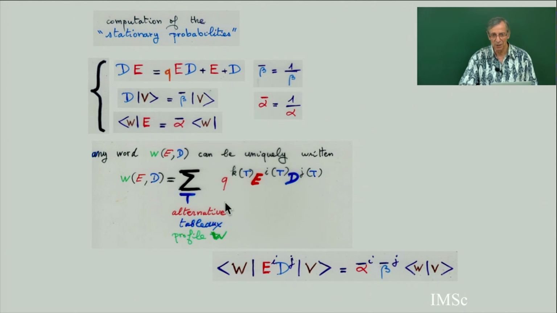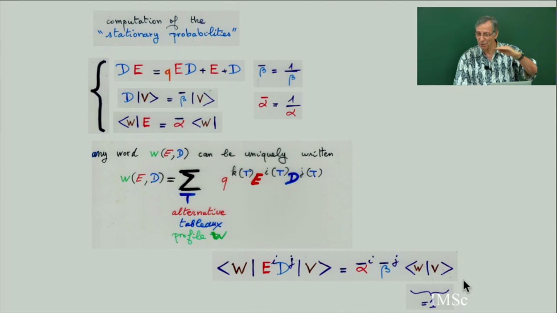If you apply this relation many times, then the E will disappear. In fact, E to the power i will be replaced by the inverse of alpha to the power i. And dually, if you multiply V by D on the right, all the D are going to disappear. At the end you get this, which I can suppose to be 1. Or if you are not satisfied with why I put 1, it's because I'm going to take the ratio of F_n of T1, T2, ..., Tn divided by the partition function, so this term will cancel. So what will remain is this.